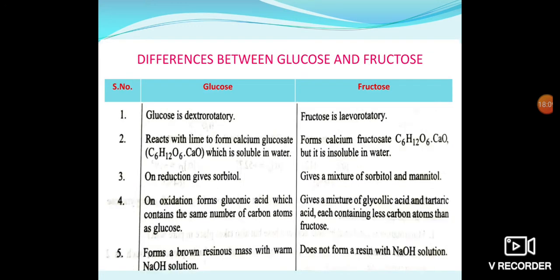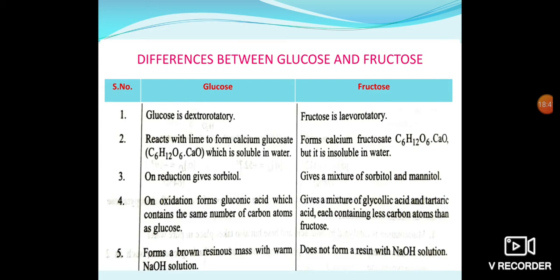Then the differences between glucose and fructose. Glucose is dextrorotatory, whereas fructose is levorotatory. Dextro means when we put glucose into a polarimeter, it rotates plane polarized light clockwise, so it is called dextrorotatory, and it is denoted as a plus, positive compound.